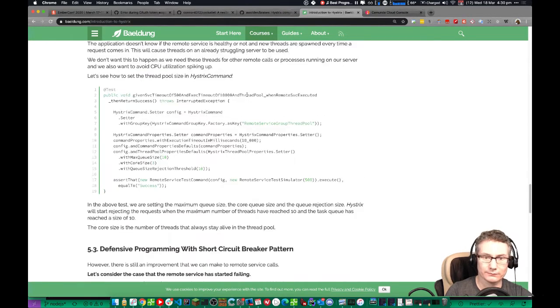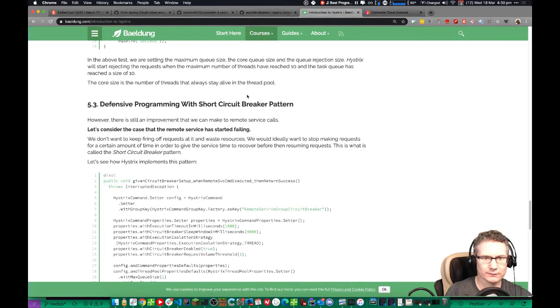Okay, short circuit breaker pattern. Improvement we can make to remote service calls. The remote service has started failing. We don't want to keep firing off requests. Ideally, we want to stop making requests for a certain amount of time. Short circuit breaker pattern.